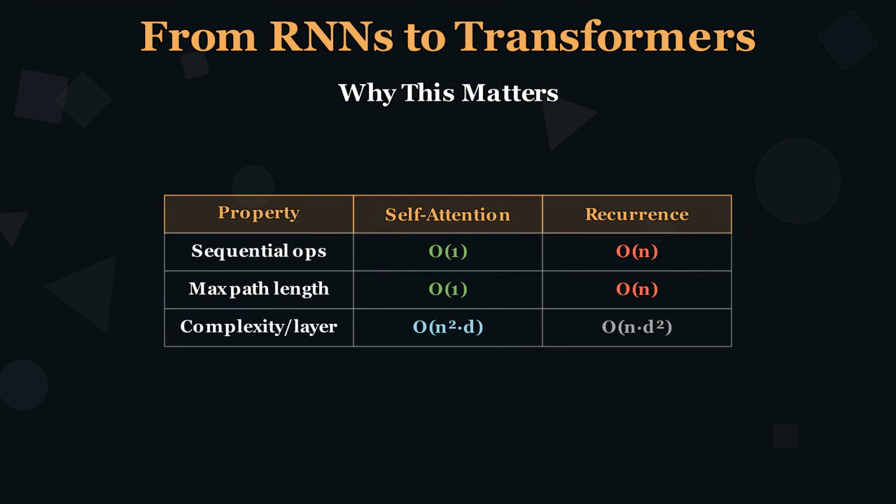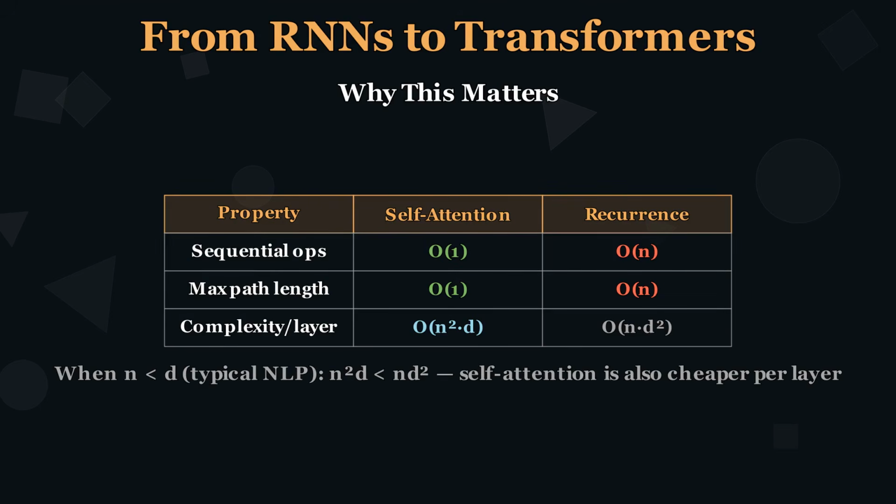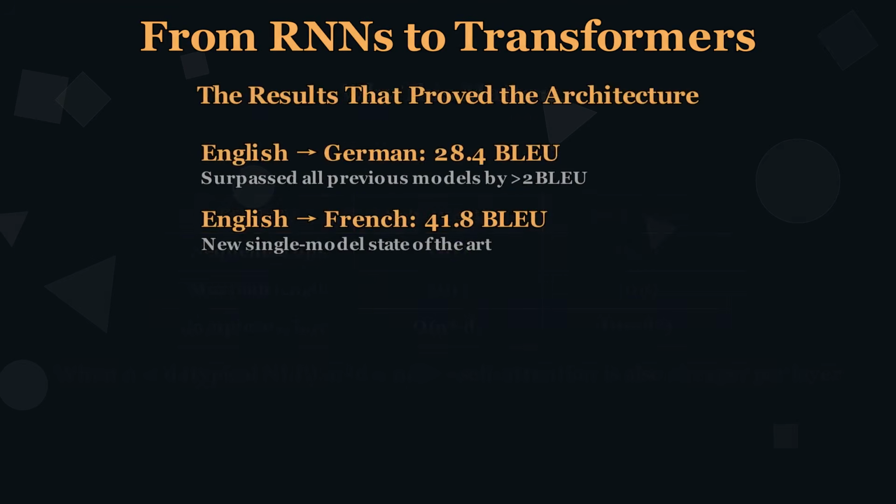Let's compare the complexity. Self-attention requires O(1) sequential operations. Recurrence requires O(n). The maximum path length between any two tokens is O(1) for self-attention versus O(n) for RNNs. Per layer, self-attention costs O(n squared times d), while recurrence costs O(n times d squared). For typical natural language processing, where the sequence length n is shorter than the model dimension d, self-attention is actually cheaper.